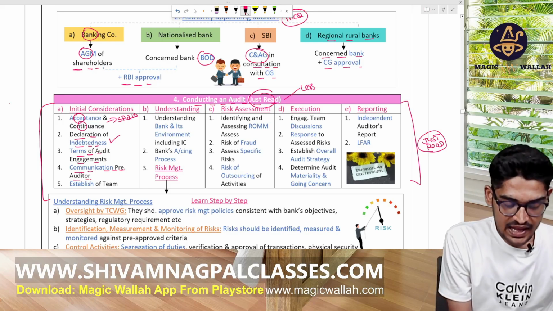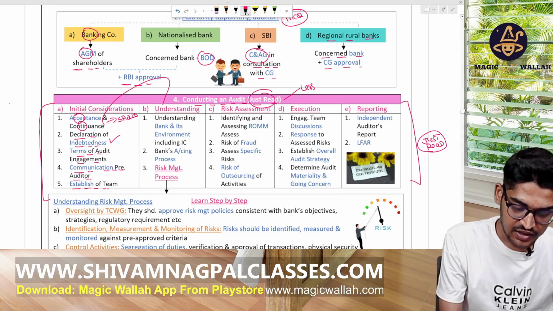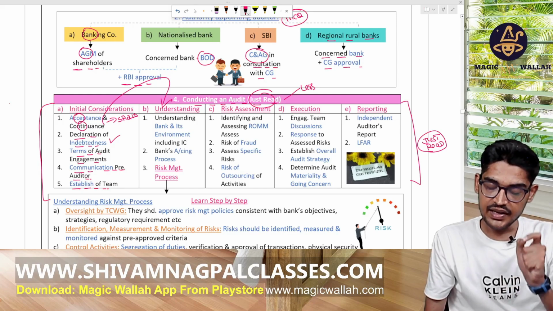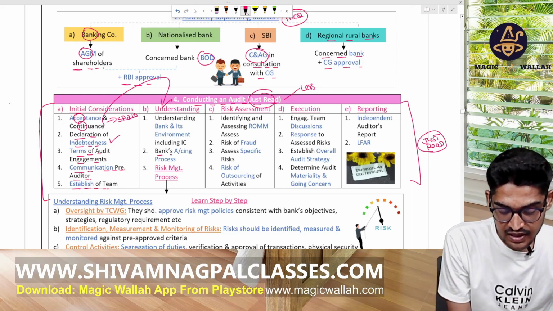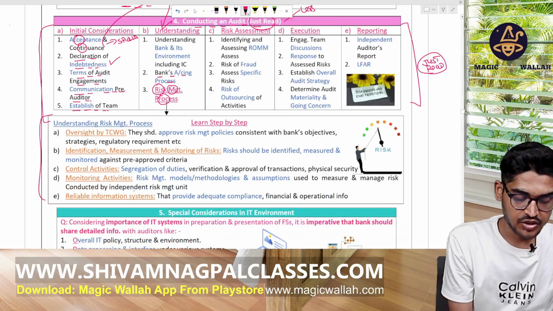Establishment of a team for conducting the audit, then take an understanding of the bank and its environment, including the internal control, the bank's accounting process, and the risk management process. There is a separate question on this topic. This is important.